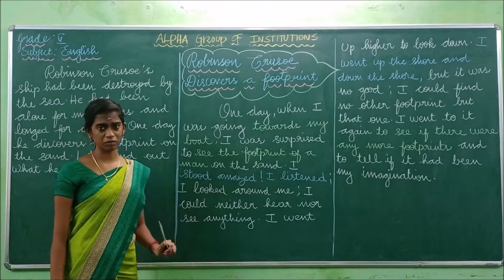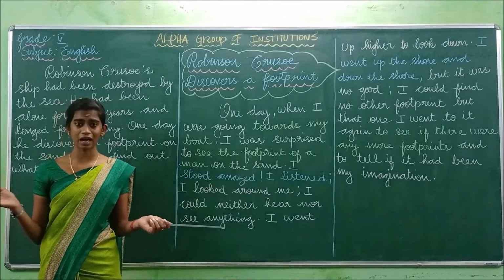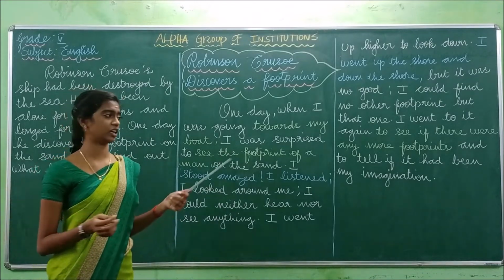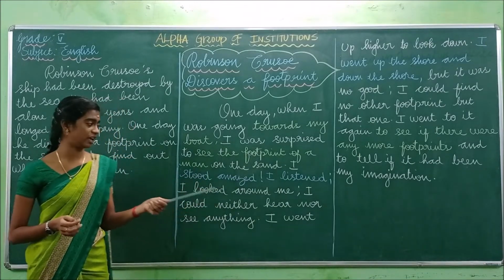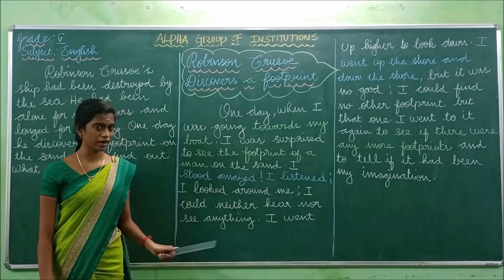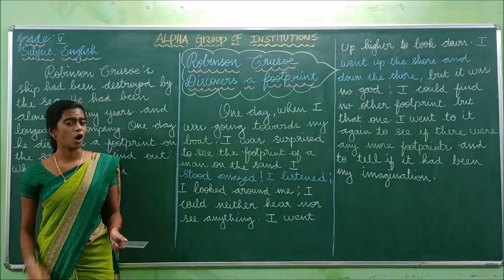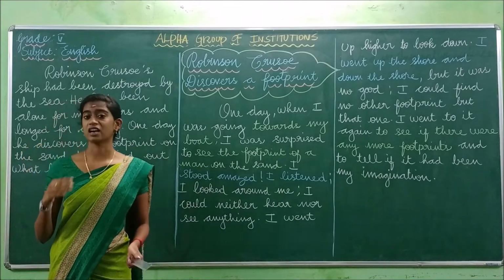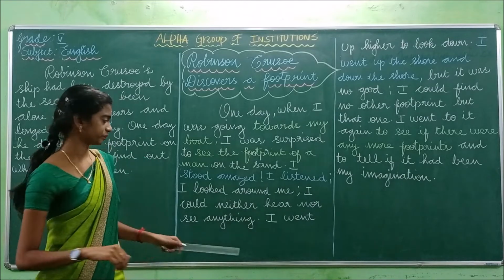I looked around me. So what happened? He is looking around him. He is looking everywhere around him to see if there is any person there. I could neither hear nor see anything. So what happens? Did he see anyone or did he hear something? No, he didn't hear and he can't see anyone.